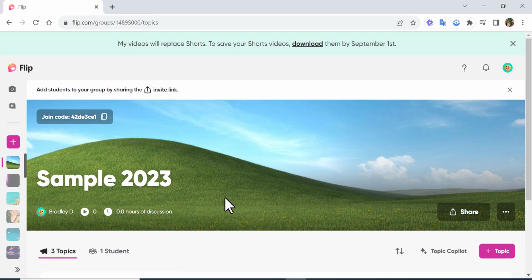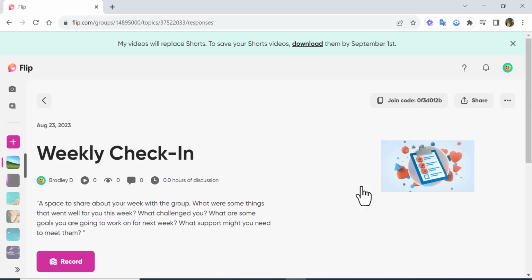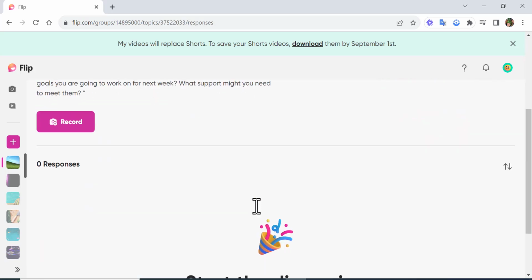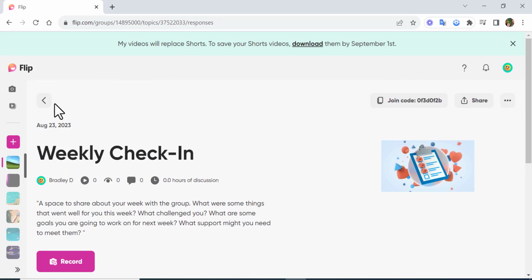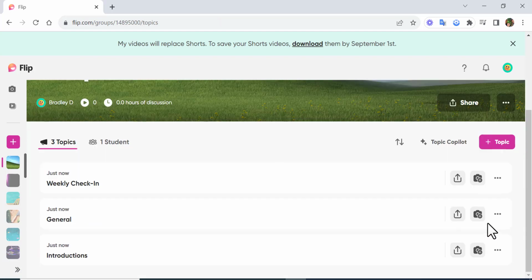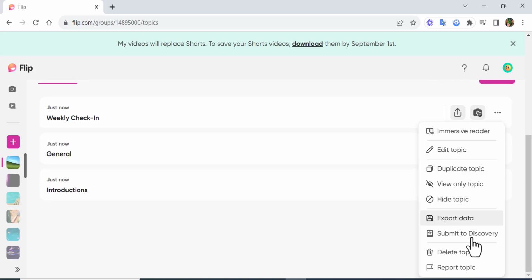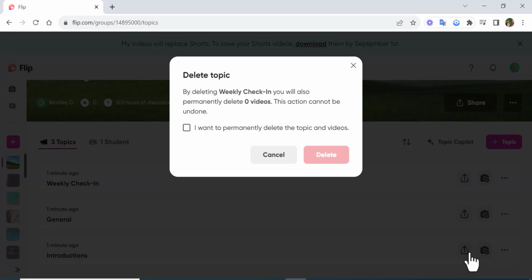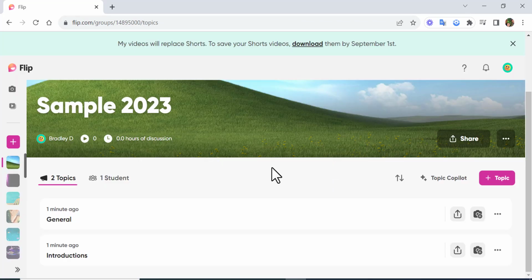What you're going to notice, though, is there are instantly 3 topics that are already set up. If you want to, you can, of course, keep them. You can take a look at it and see what it is, and you can see there are no responses yet. If you go back and want to remove one, simply go into the topic, select these 3 dots, and then you can see all the information that's in here. We're going to go ahead and just delete that topic just to show you, and it's going to delete anything that's inside of there. Okay, so that is now finished.